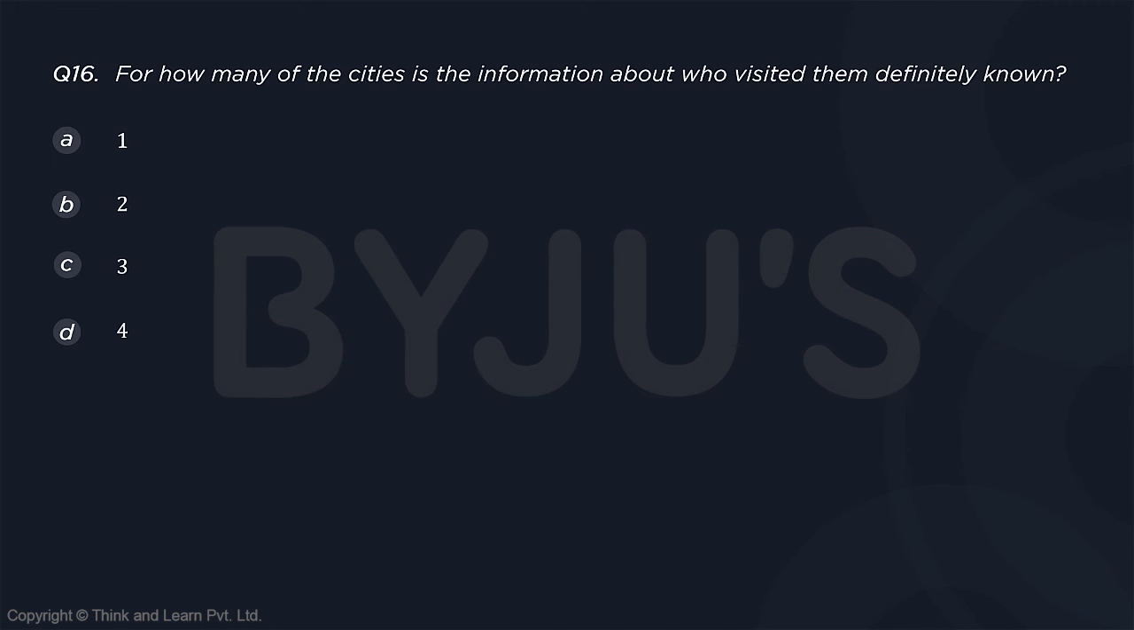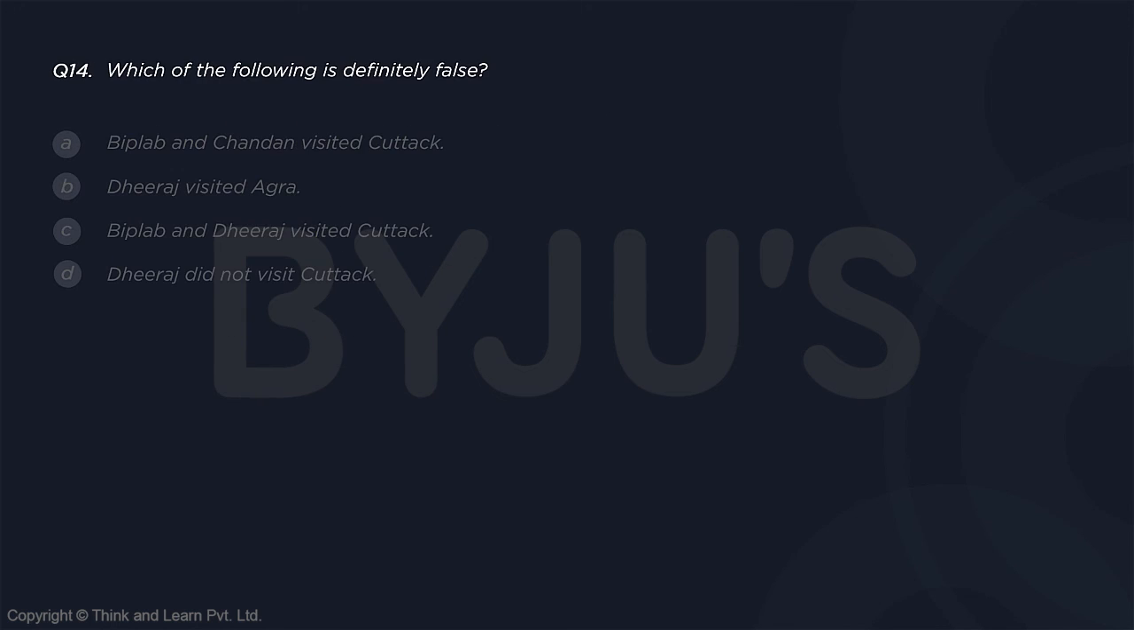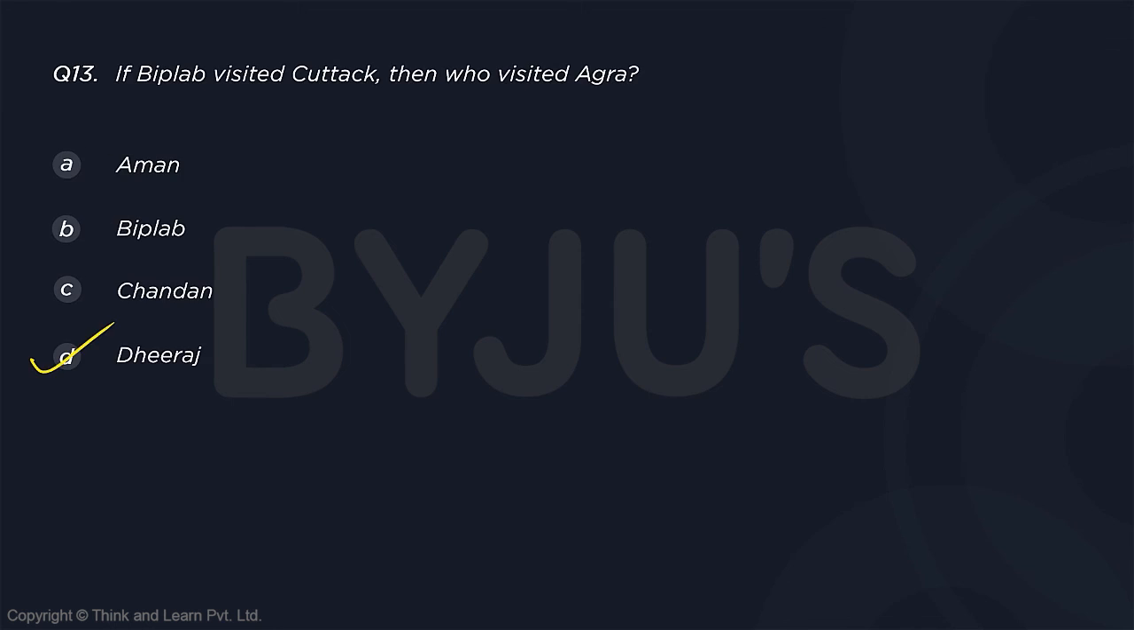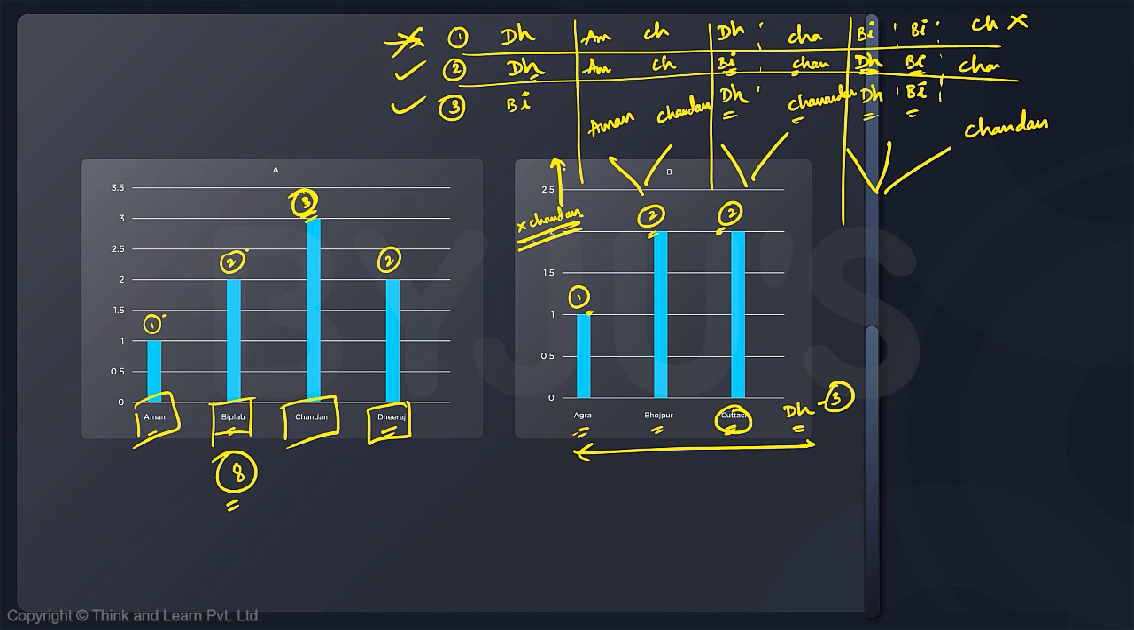And the last question in this set, for how many of the cities is the information about who visited them definitely known? So which of them is confirmed? We can clearly see what is confirmed. Now, this is again not a difficult question at all. Agra has two possibilities, so this is not confirmed. But definitely Bhojpur is confirmed. Cuttack, again we have different possibilities. It could be Dheeraj and Chandan, Chandan and Biplab. So there is no guarantee about Cuttack. Agra, there is no guarantee.